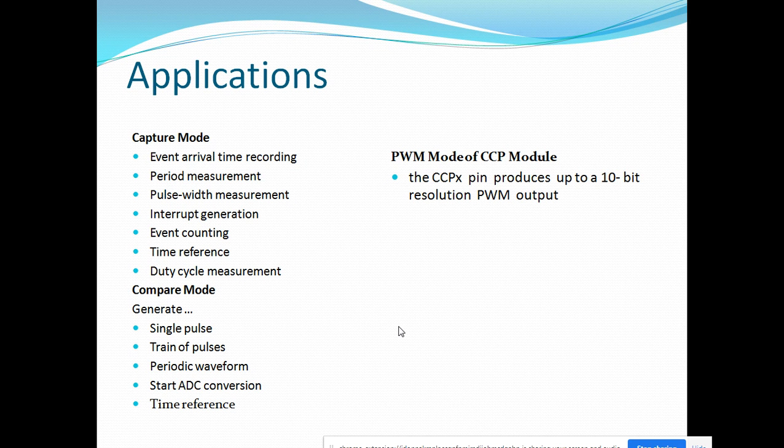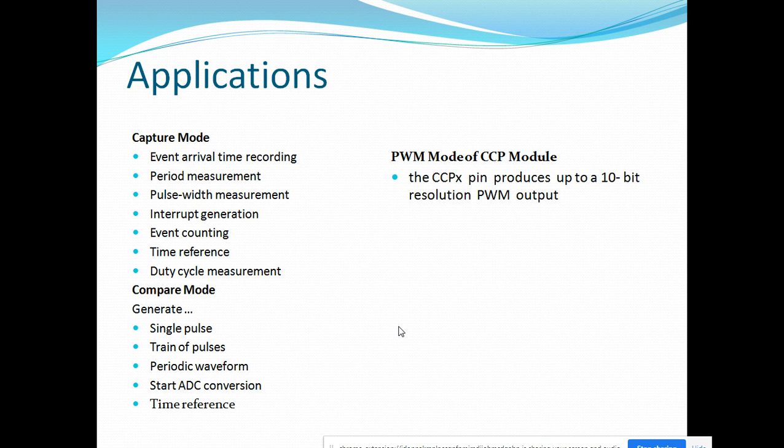In the third, PWM mode of the CCP module, the CCP pin is used to produce a 10-bit resolution PWM output for controlling the speed of the DC motor or for driving LED displays.